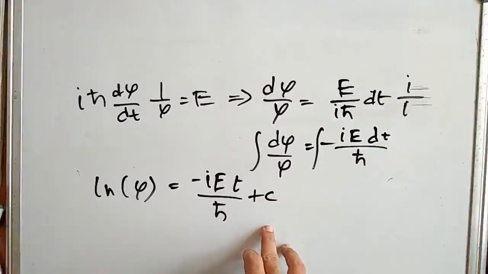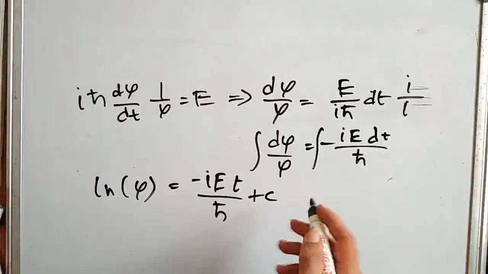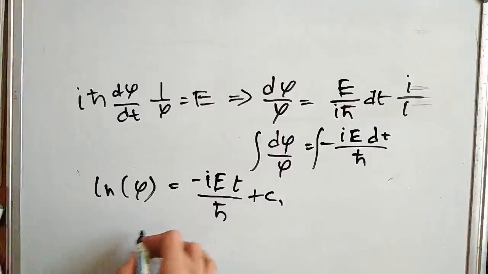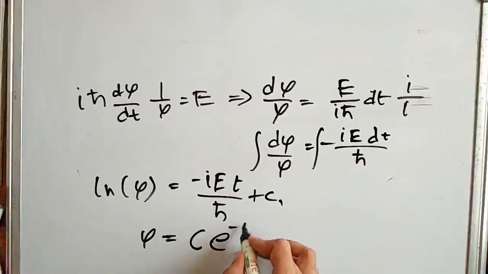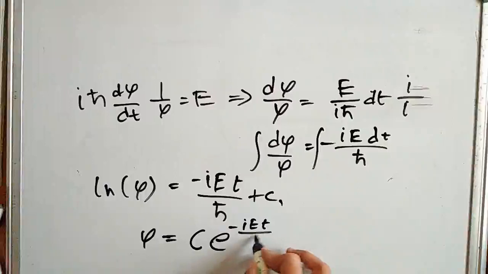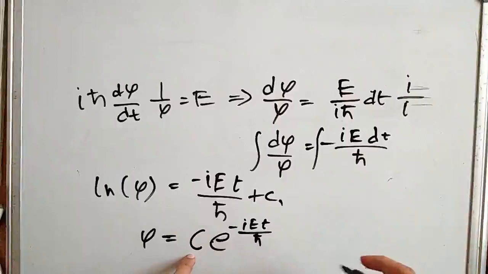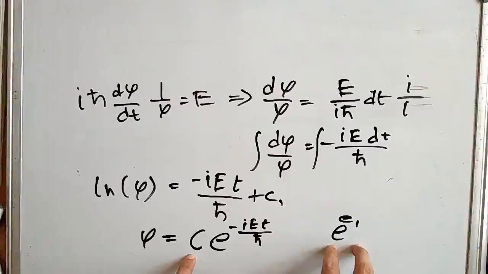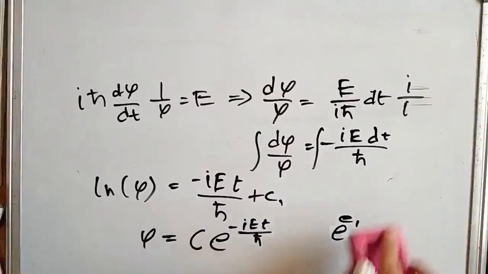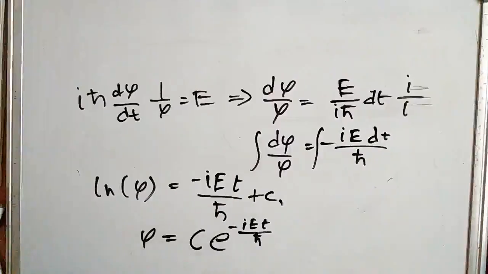So we can write phi is equal to C into e to the power minus i E t over h bar. This C is actually equal to e to the power C1. So this is also a constant, and there is nothing wrong in writing this as a constant, and we will ignore this C to make things clearer.